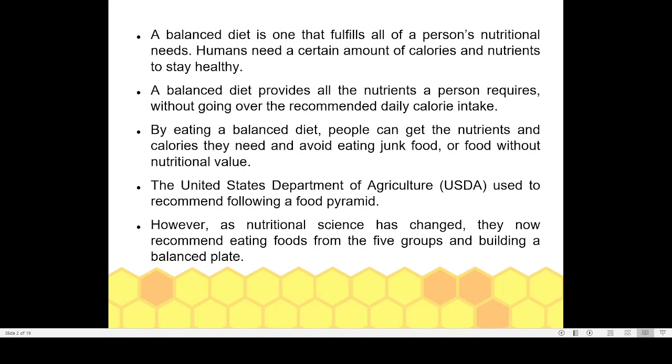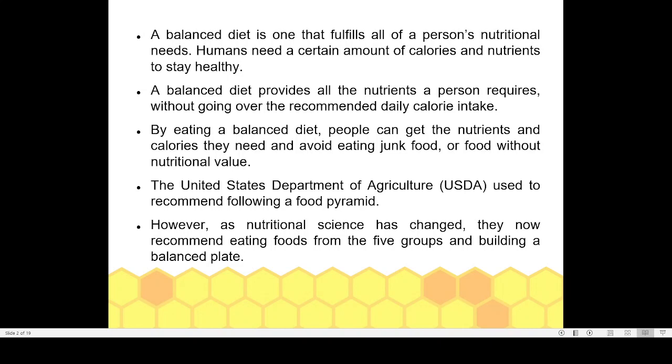So a balanced diet is something that fulfills your nutritional needs. That is, it is something that gives you everything you need for a proper life. That is what is meant by a balanced diet. And it should include a sufficient quantity of carbohydrates, proteins, lipids, vitamins and minerals.